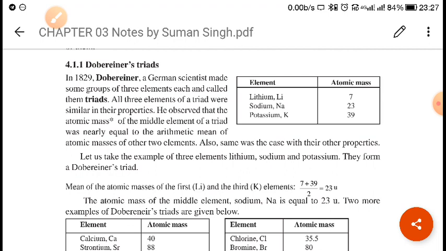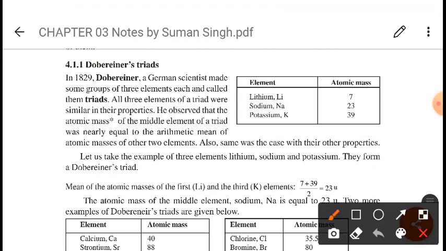Dobereiner was a German scientist, or we can say chemist. He found that elements could be arranged in a group of three called a triad,